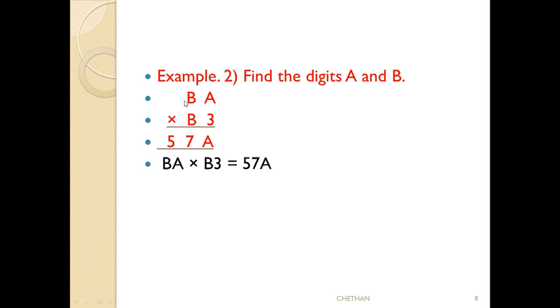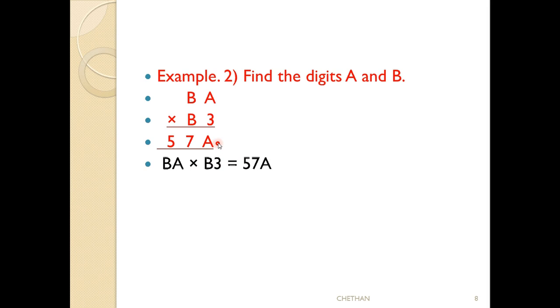See here. That means ba is first, so ba into the multiplication symbol into b3. If we multiply these two two-digit numbers, we have to get 570 and some value. Let us take a value. See here, one common thing is there. If we put a value into the 3 in the unit place, a into 3,